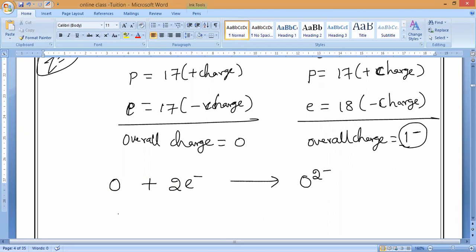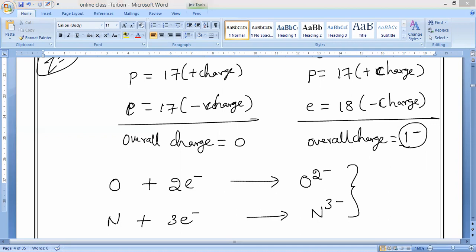In the same way you can take nitrogen. Nitrogen will gain 3 electrons, so it will turn into N3 minus. Do you understand? Maximum they can gain either 1, 2 or 3 electrons. So N3 minus has 3 units of negative charge.